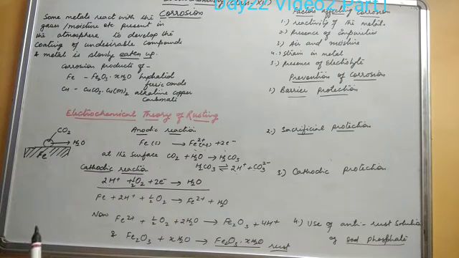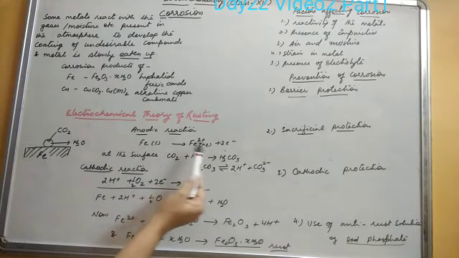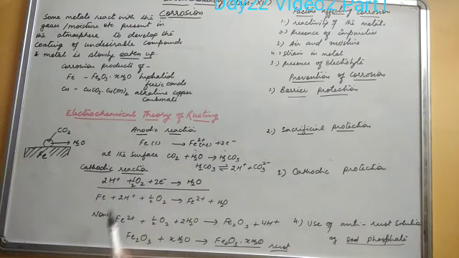So moisture is again there. Once corrosion of iron metal starts, it continues to corrode continuously. So what happens now? Iron is oxidized and H+ ions get reduced, so they are acting as anode and cathode. The overall reaction is that iron is oxidized to Fe2+, H+ ions get reduced to water, and oxygen gas is also used there.